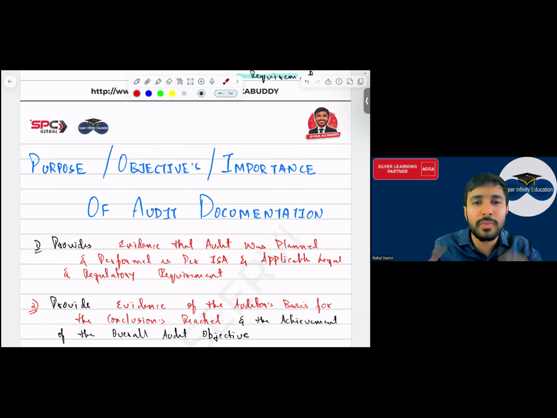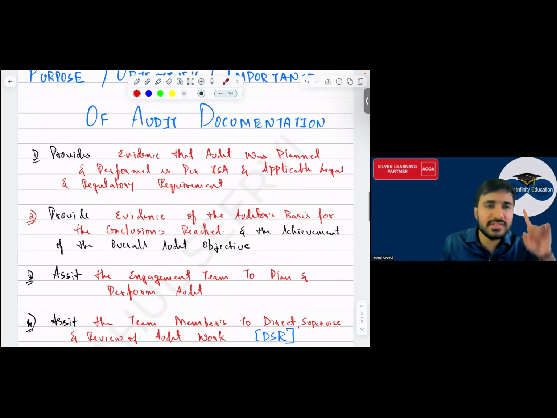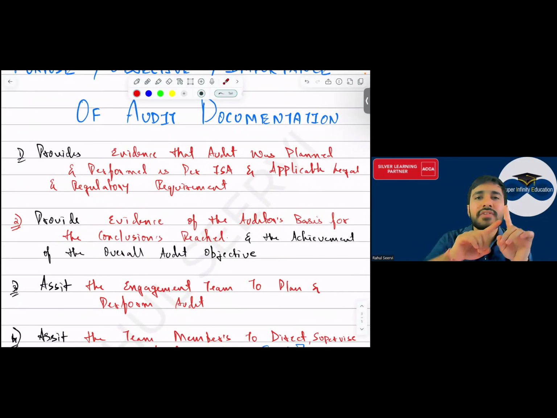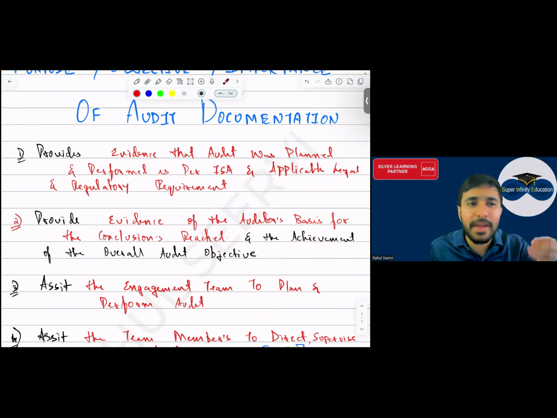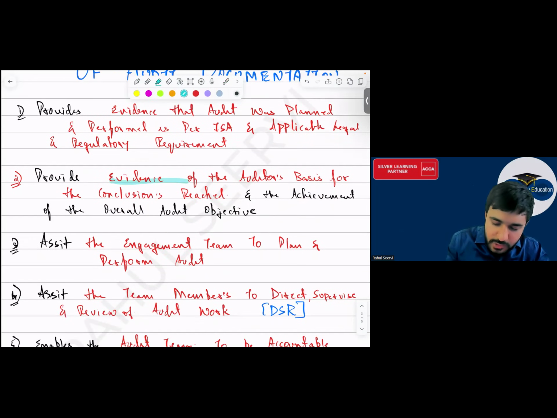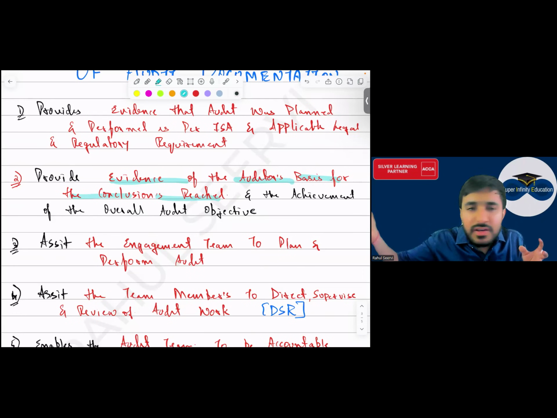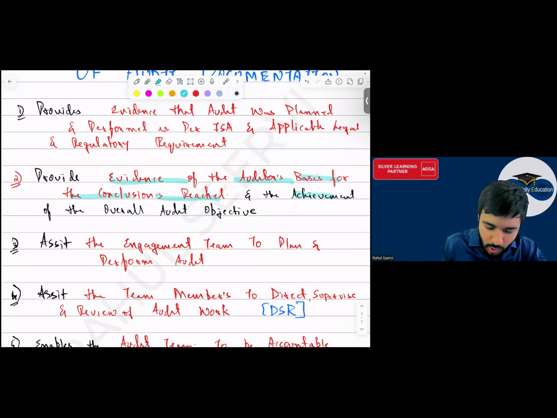Why it is important to document each and everything, everyone? Again, the first point is same, that it provides evidence. क्या evidence sir? कि audit को plan किया था और audit को perform किया था as per what? ISAs. We had followed the auditing standards and applicable law, sir. Yes, sir. Then it also provides what? Evidence of the auditor's basis for the conclusion reached. When auditor is giving a conclusion, auditor is saying everything is good. On what basis he is giving that conclusion कि सब बढ़िया है? Evidence ही है. Yes, sir. That evidence is documented and achieve the objective of the audit.